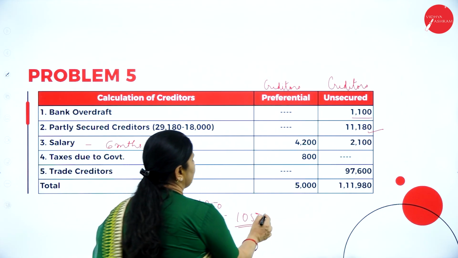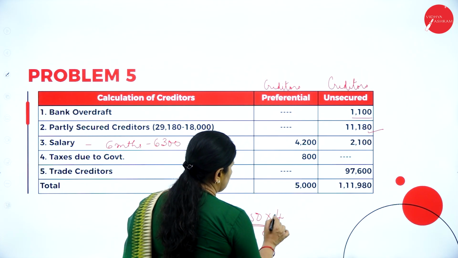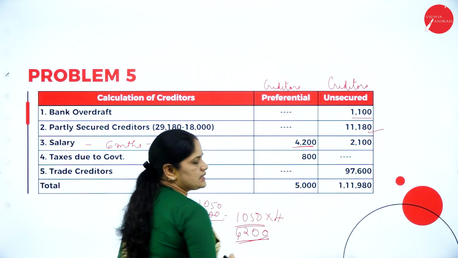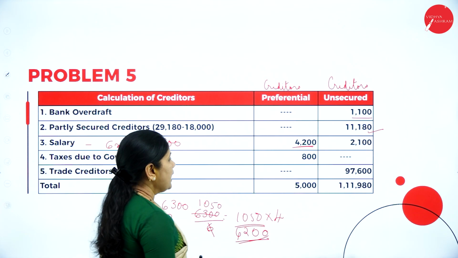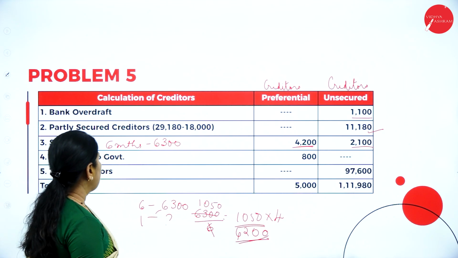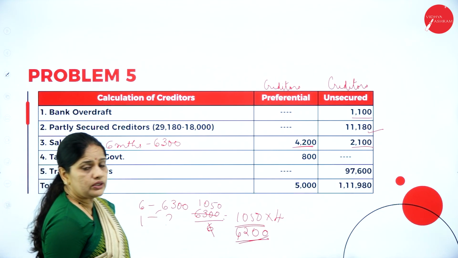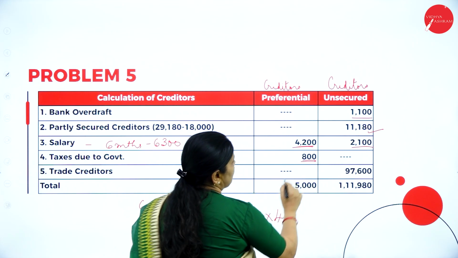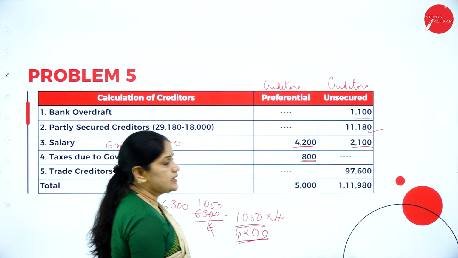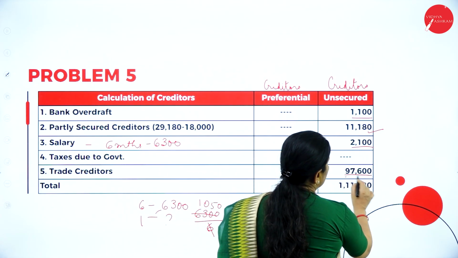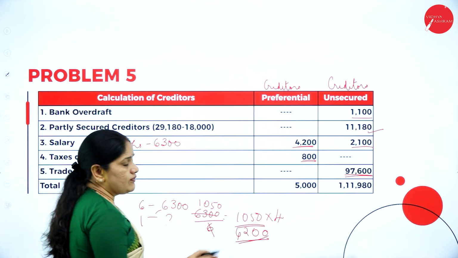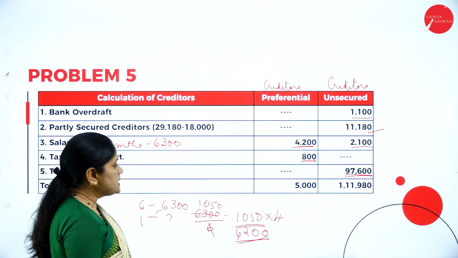So salary for 4 months is 1,050 into 4, which is 4,200, and salary for 2 months will be half of that, that is 2,100. Then taxes due to government. It is mentioned in the balance sheet that 800 rupees is due to the government. Then trade creditors. Whenever there is a trade creditor, it means that they are unsecured creditors. So you can safely put it in the unsecured creditors column.